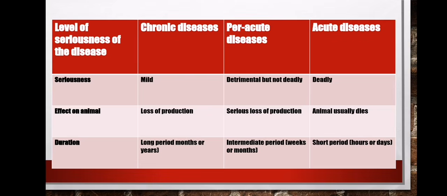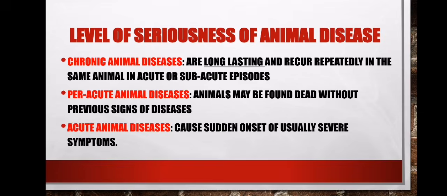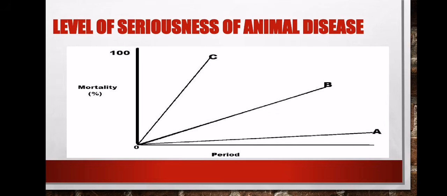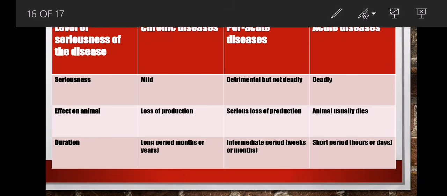Then we look at the duration, how long the disease takes. Let's start with this one, chronic disease. This is our chronic disease.